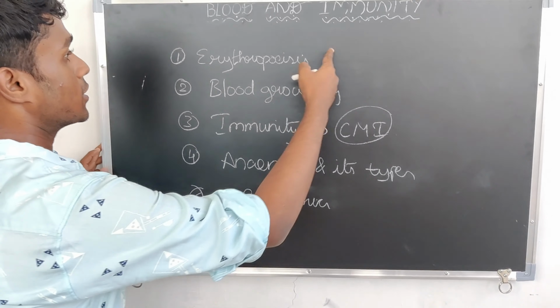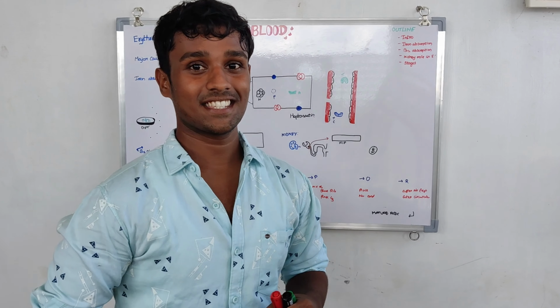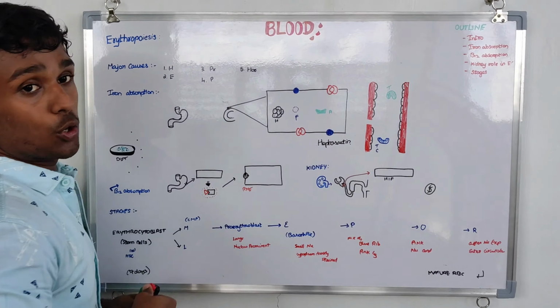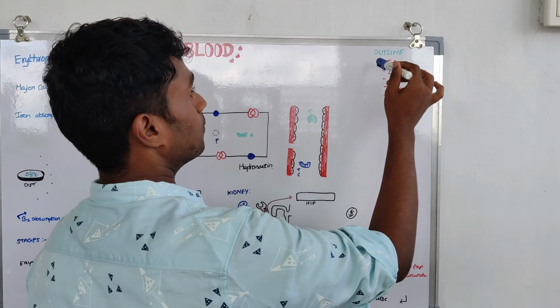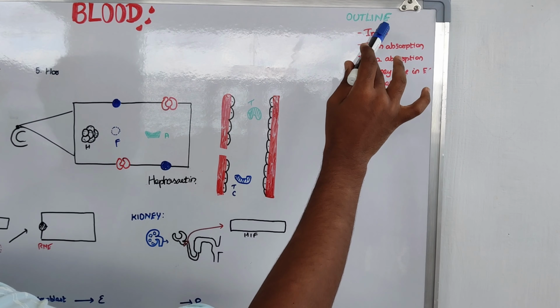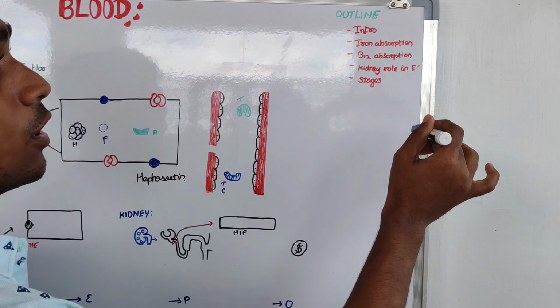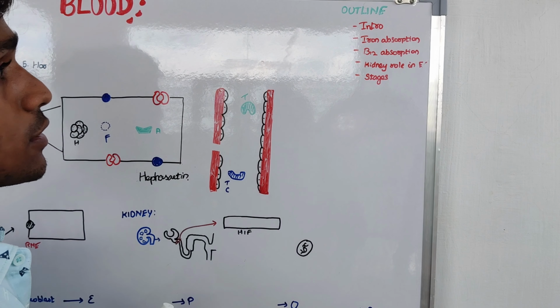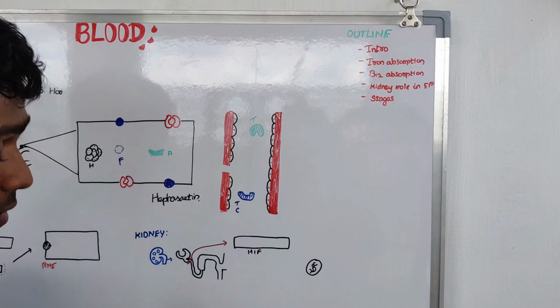Today we are going to discuss erythropoiesis in detail. Alright, let's get into the video. What's the outline? First of all, we are going to discuss the intro. What is erythropoiesis and its definitions, iron absorption, vitamin B12 absorption, role of kidney in erythropoiesis. What are the stages of erythropoiesis?